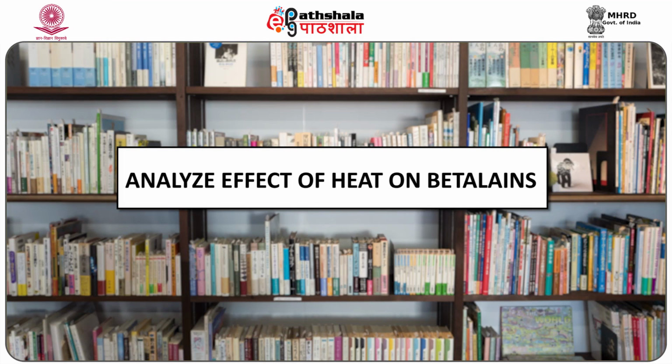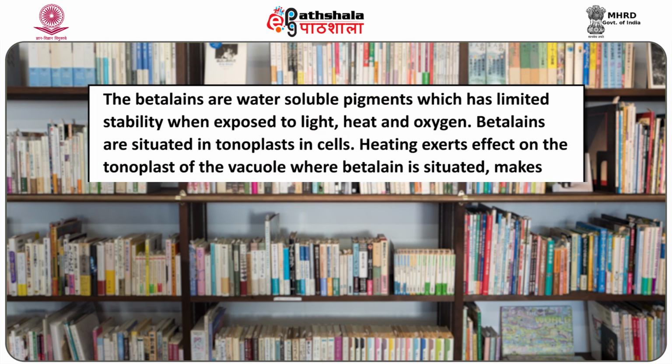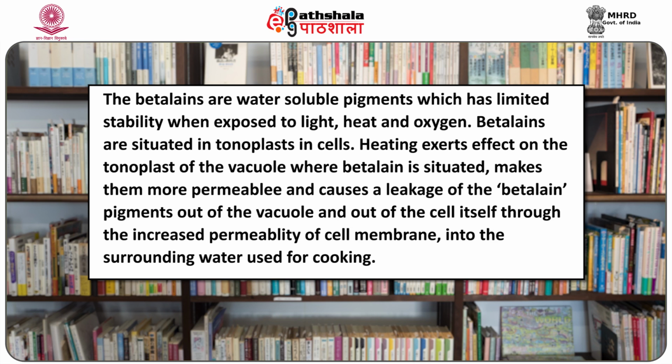Now, it is the time to analyze the effect of heat on betalains. The betalains are water soluble pigments which have limited stability when exposed to light, heat and oxygen. Betalains are situated in the tonoplast in cells. Heating exerts an effect on the tonoplast of the vacuole where betalain is situated, makes it more permeable and causes a leakage of the betalain pigment out of the vacuole and out of the cell itself through the increased permeability of the cell membrane into the surrounding water used for cooking.